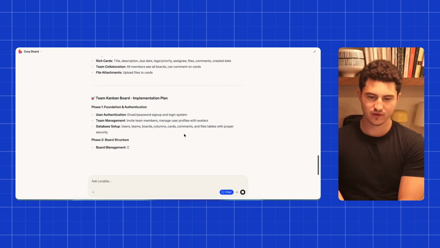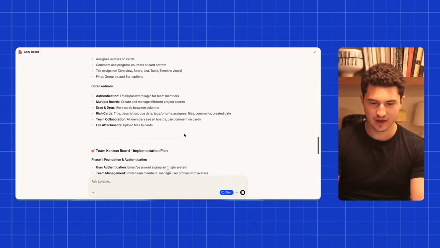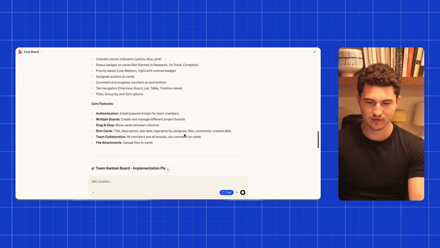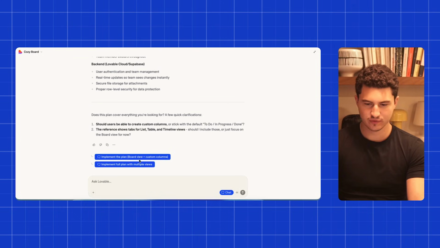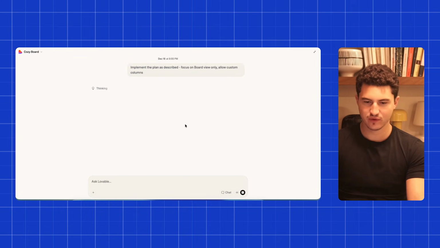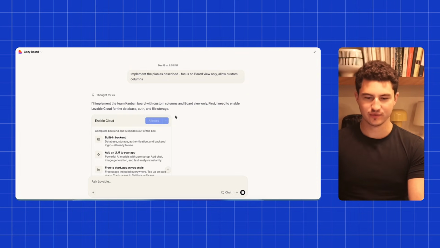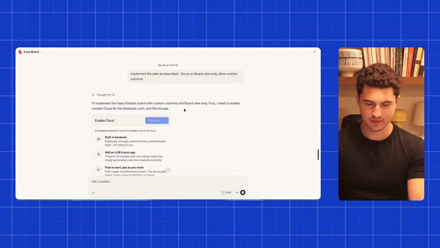Okay, so Lovable is now creating the core features and the style design reference, and let's see how it does. Be able to create custom columns. We'll just say implement full plan. We'll just say board view and custom columns. Now it's going to, I believe, exit chat mode, probably start building. And we're going to enable Lovable Cloud, which is the database that we'll be using, to make this easy.